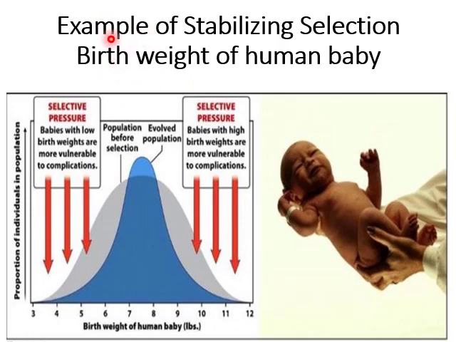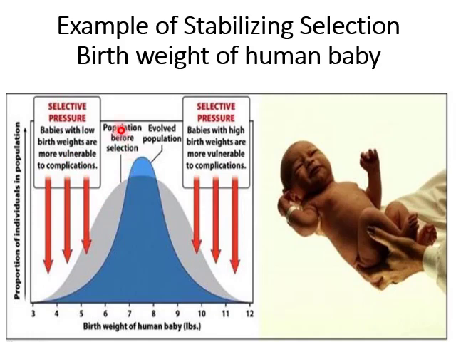Another example of stabilizing selection is the birth weight of a human baby. As you can see in this graph, the x-axis shows the birth weight of a human baby, and the y-axis shows the proportion of individuals in the population. You can also see the bell-shaped slope of the graph. Here you can see that babies with low birth weights are more vulnerable to complications.